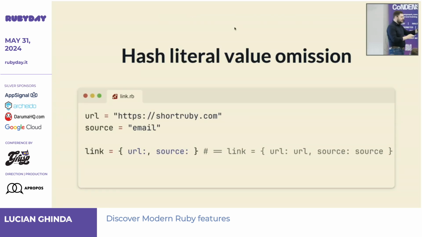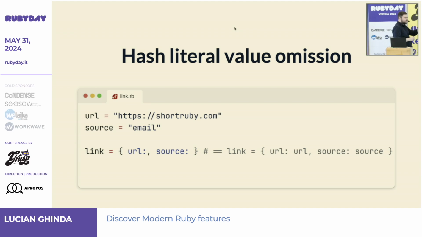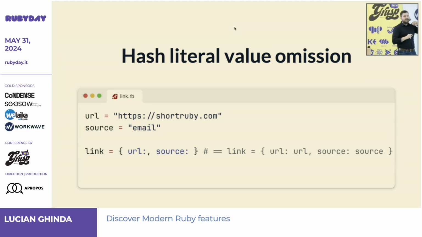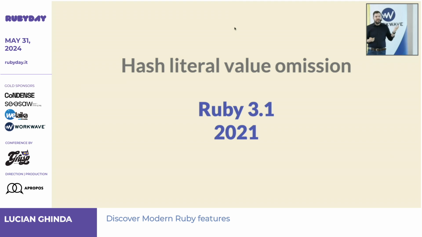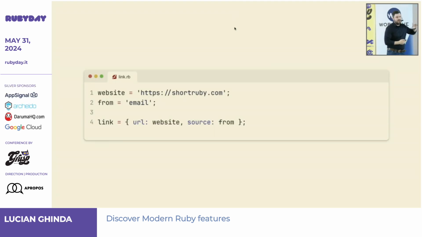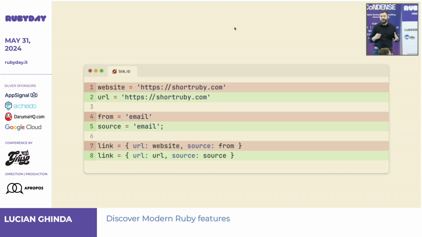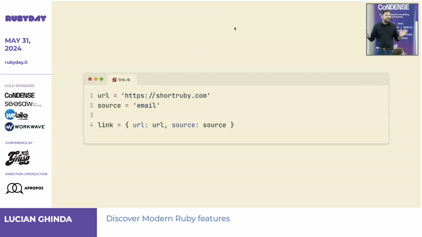Another one, and I think maybe the most controversial one, because we are even debating sometimes now the change between hash with hash rocket keys and the simplified one. I don't remember the name. So we added something more, but let me go a bit into it. This was added in Ruby 3.1, 2021. So how does it go? Let's say we have this small code that someone wrote. It is named differently for some reason, so let me rename it a bit to have good names, to use the same concept, URL, not website, and so on. A bit of renaming, so now it looks like this.